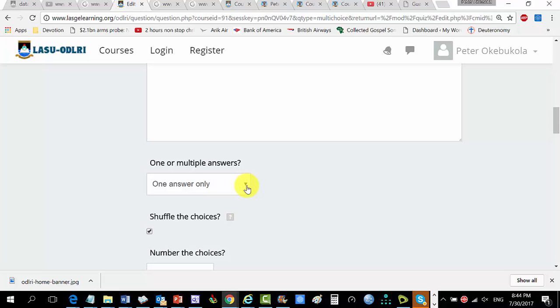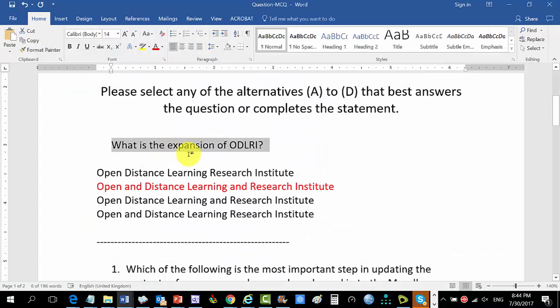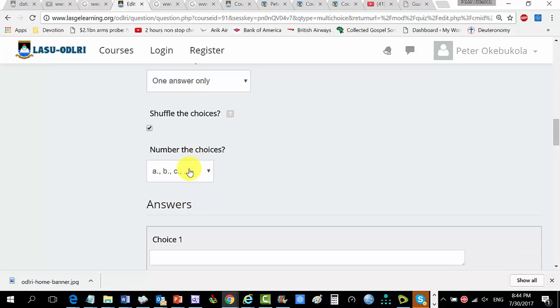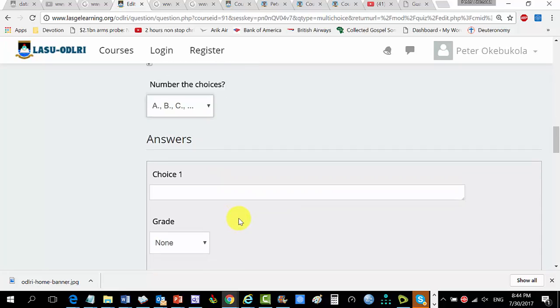One answer only, yes. Shuffle the choices, yes, if you want. If you don't want, you don't shuffle the choices. In other words, if I were taking this, you can shuffle these options and somebody else taking it gets a different shuffle. But let's just skip it. Let's take the default. Number the choices as this. Let's take this one.